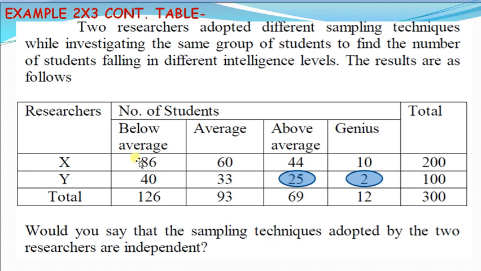Means if we want to find out the expected frequency of any cell, we take the total of that row and total of that column in which that particular value belongs and divide by the total number of observations. For instance, we want to calculate the expected value of 60. 60 belongs to row R1 and column C2, that is R1 C2, means 200 into 93 divided by total frequency, that is 300, that will be the expected frequency of 60.